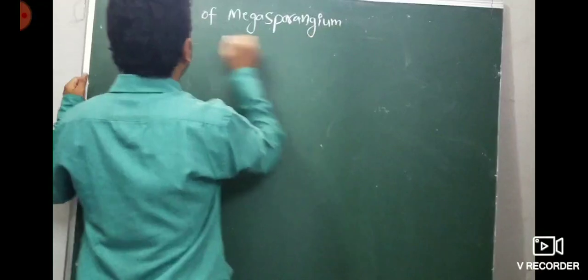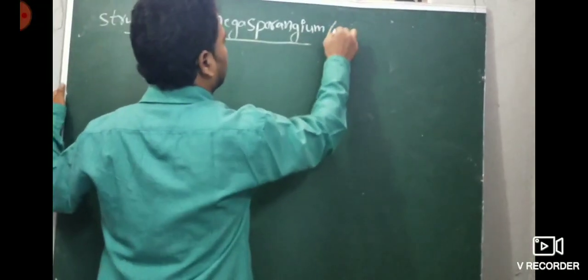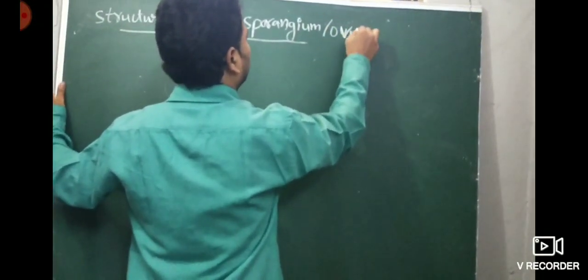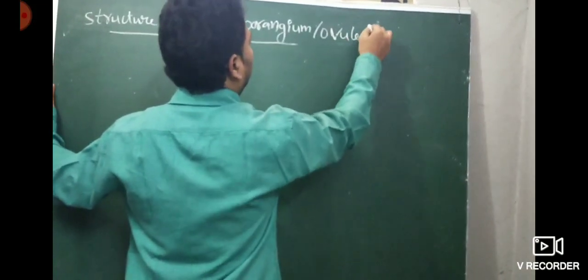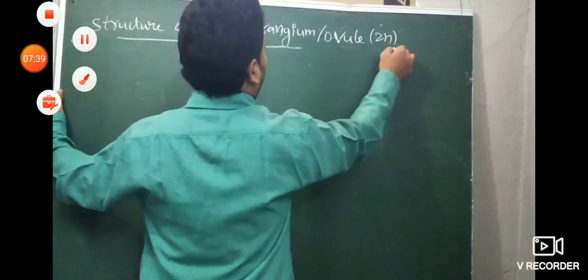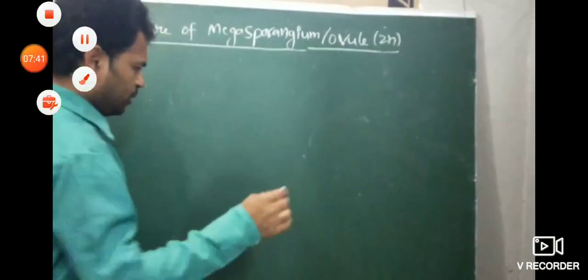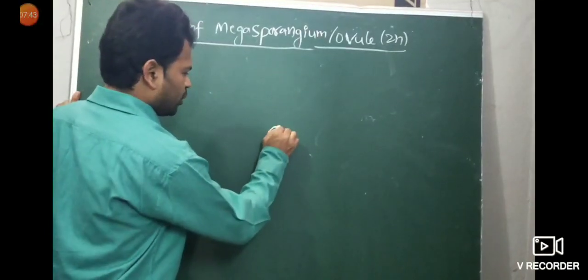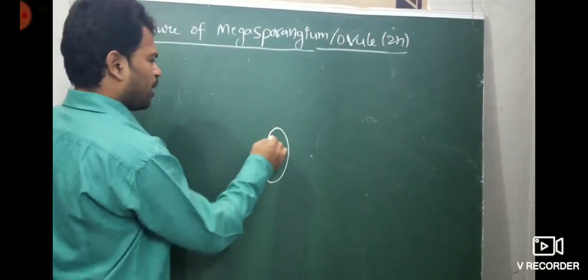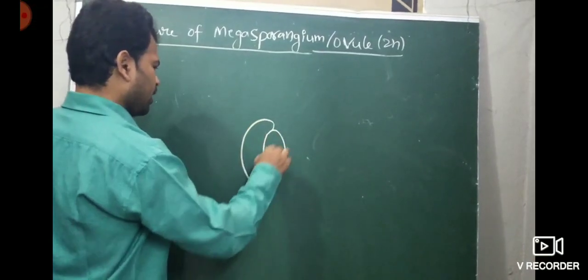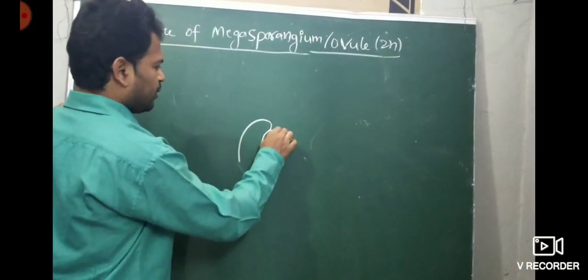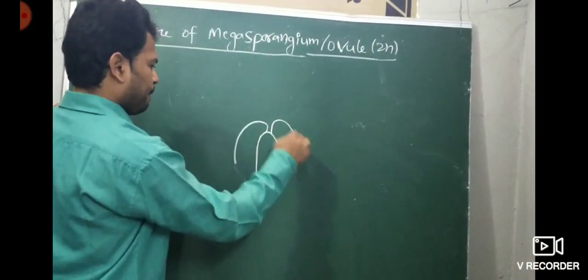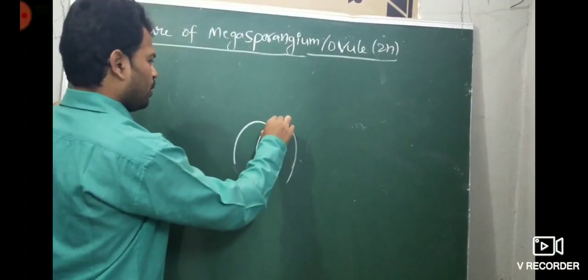Megasporangium, also called ovule. Structure of megasporangium, ovule. This is diploid (2n) in condition. There is a rough diagram. A very important theory diagram also. This is nothing but the embryo sac. Try to draw it easily.